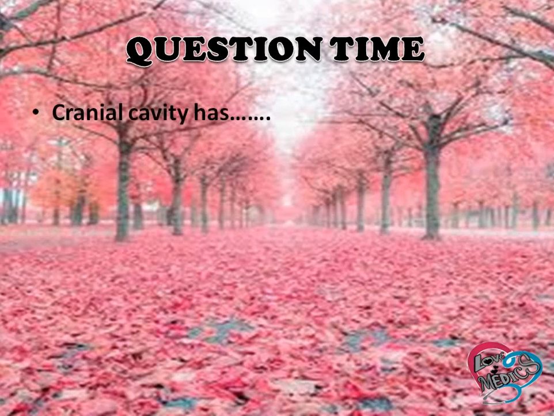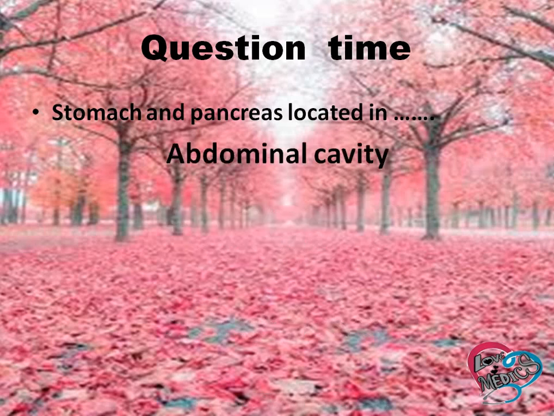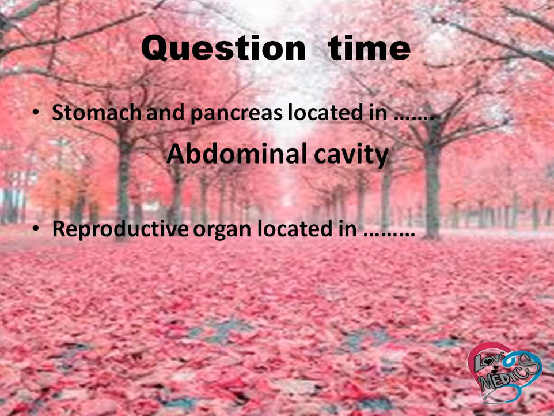Question time. The cranial cavity has brain and CSF. The pericardial cavity has the heart. The stomach and pancreas are located in the abdominal cavity. Reproductive organs are located in which cavity? Pelvic cavity.